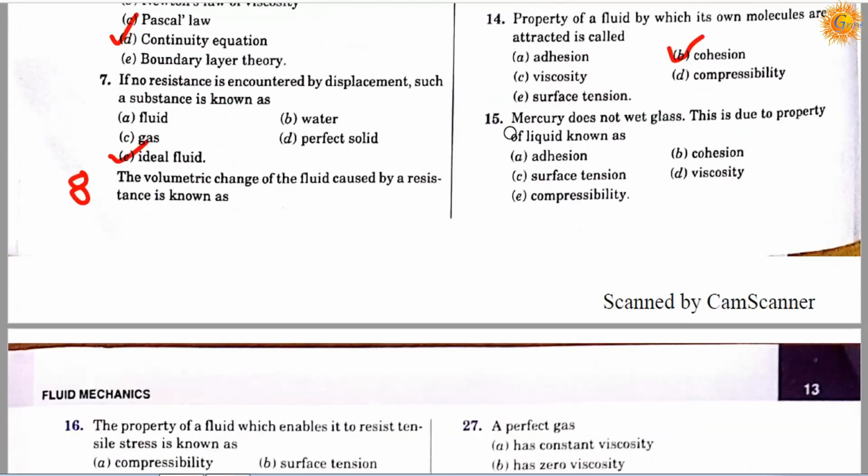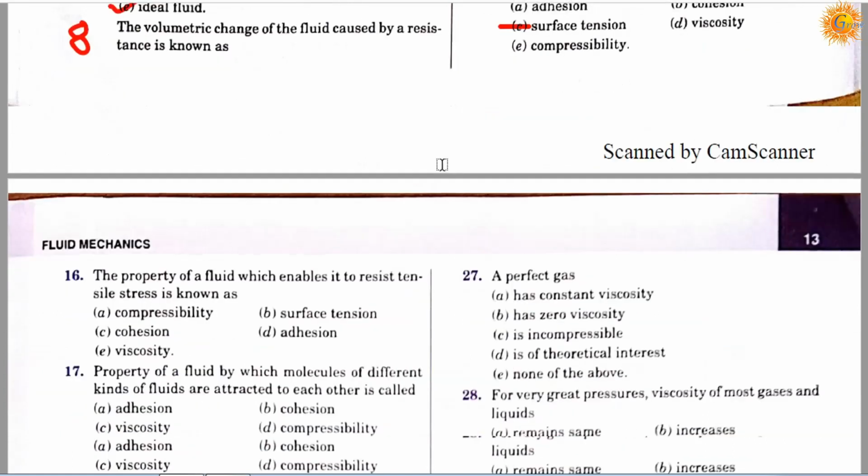Question number 15. Mercury does not wet glass. This is due to the property of liquid known as: option A, adhesion; option B, cohesion; option C, surface tension; option D, viscosity; option E, compressibility. Correct answer is C, it's surface tension.